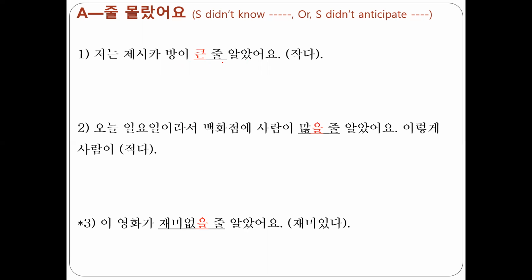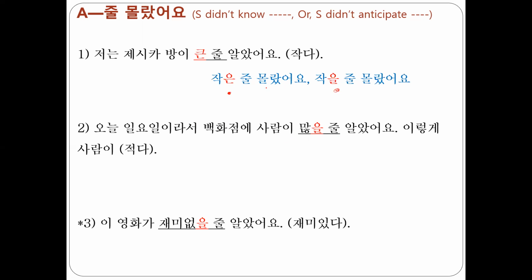That means that it is not big. 그래서 제시카 방이 작은 줄 몰랐어요. Or I didn't know her room is small. I didn't know her room would be small. 뭐 a sense of assumption, sense of non-past, present or past입니다. 오늘 일요일이라서 백화점에 사람이 많을 줄 알았어요.